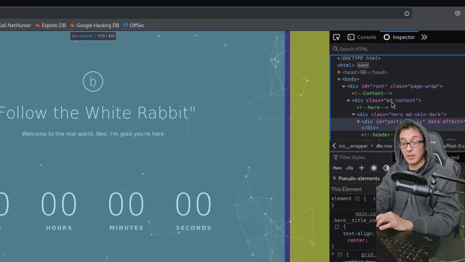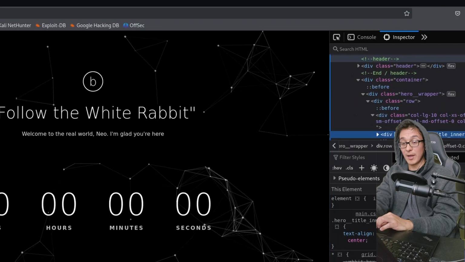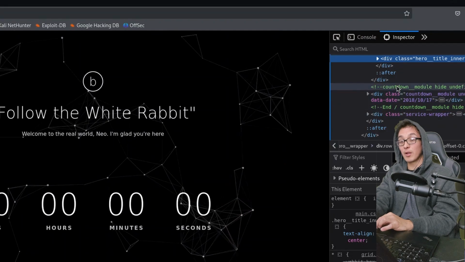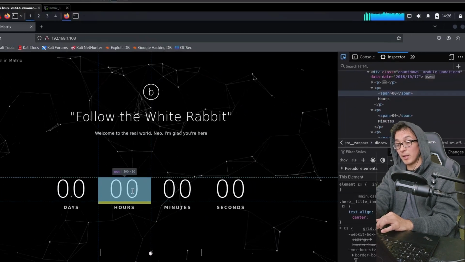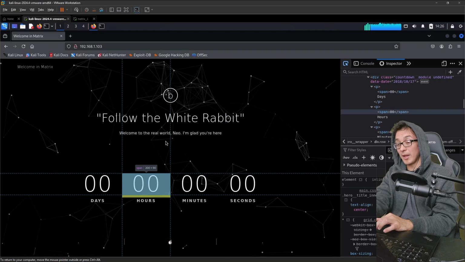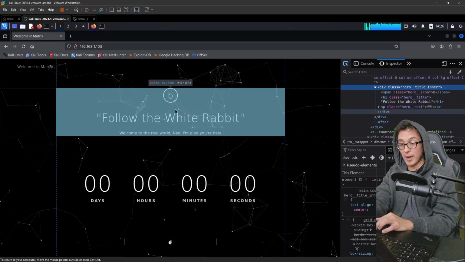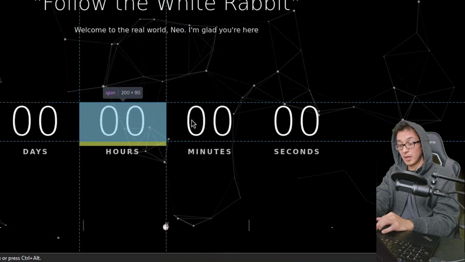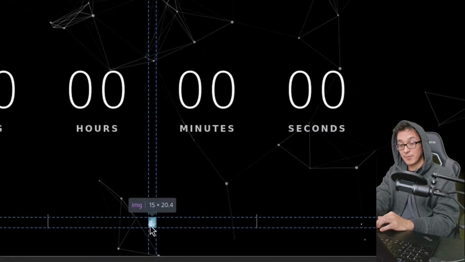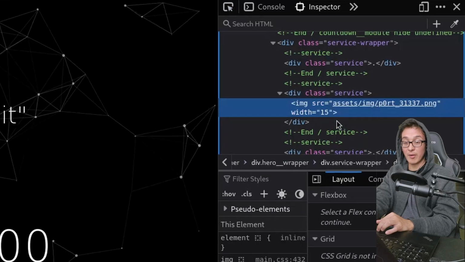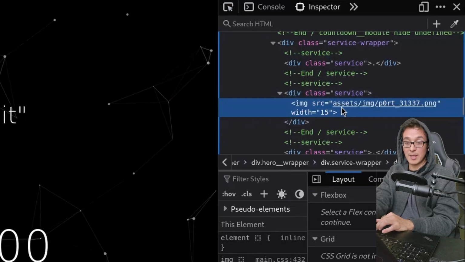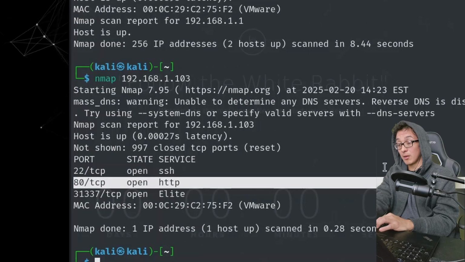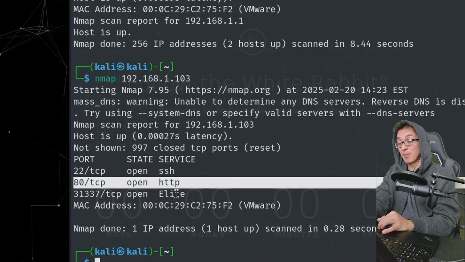So notice that you can just walk through like this and find which tag belongs to which element on the page. Another way you can do it is you click this arrow right here, and then you can very easily with your mouse just highlight different items on the page to see where it lands within the HTML source code. So here we see that there's the white rabbit. Check it out. It's this image tag right here. Source is equal to assets image, port 31337. We also saw port 31337 on our Nmap scan.